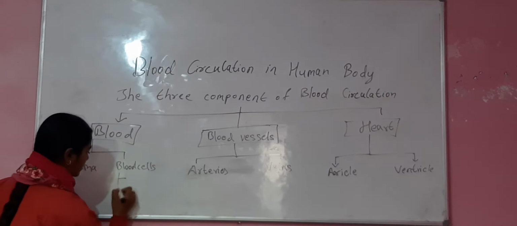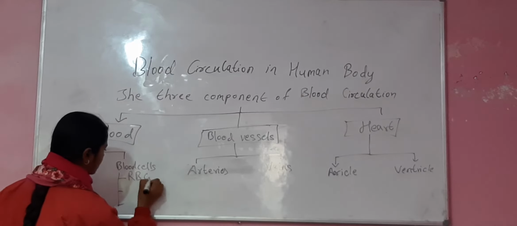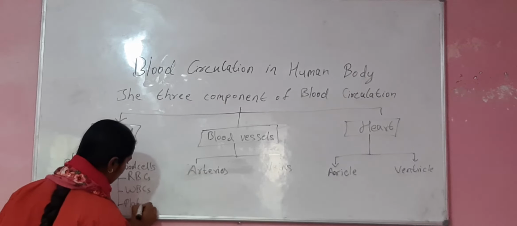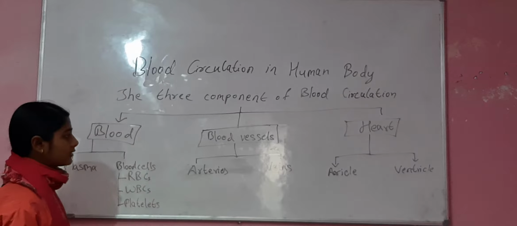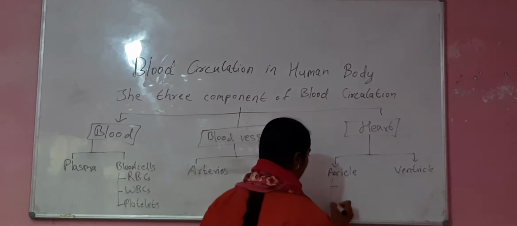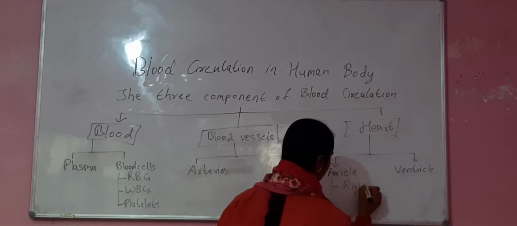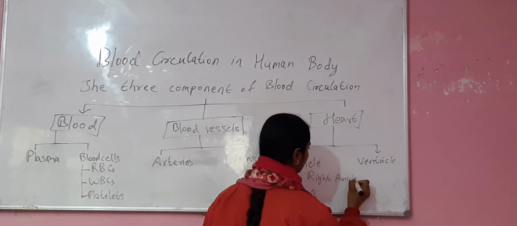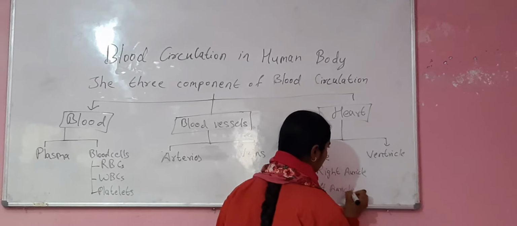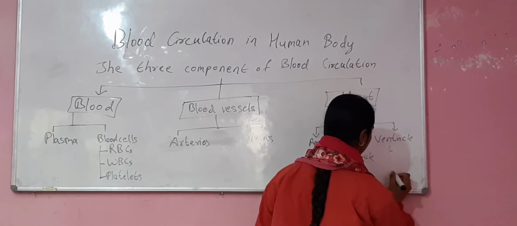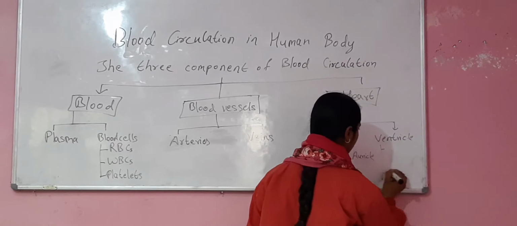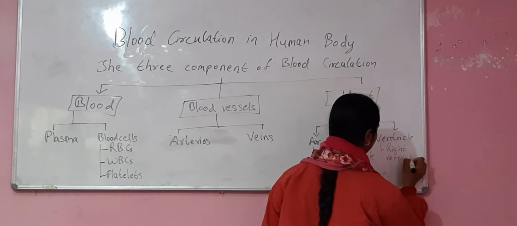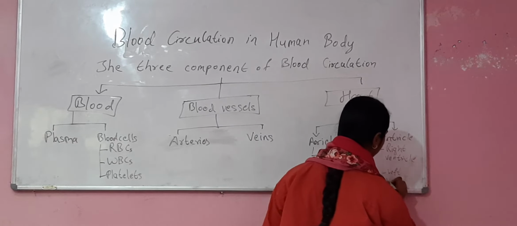In blood cells, it is three types: RBCs, WBCs, and platelets. In auricle, it is right and left. Ventricle, it is also in two types: right ventricle and left ventricle.